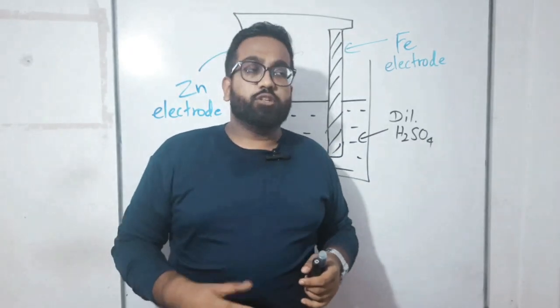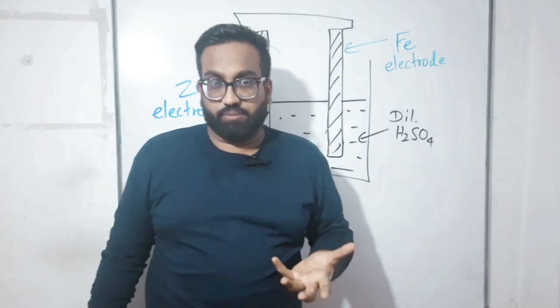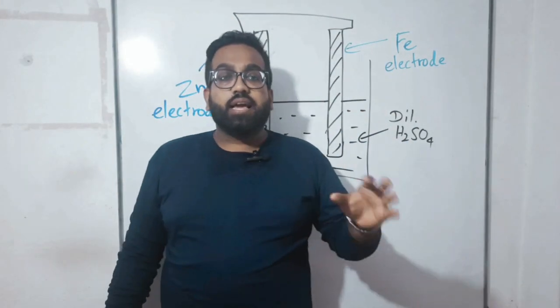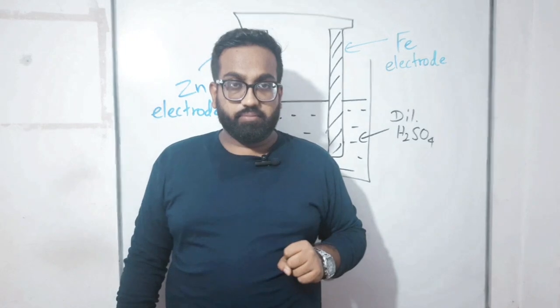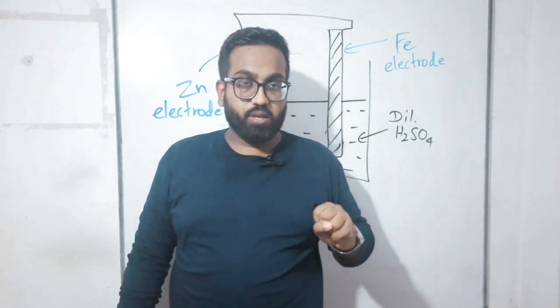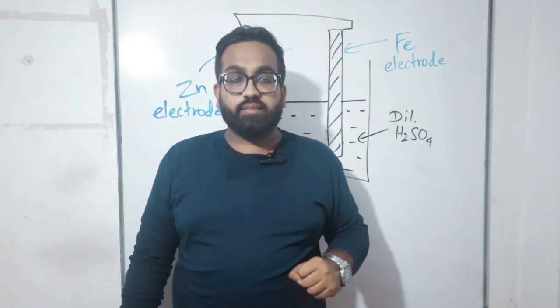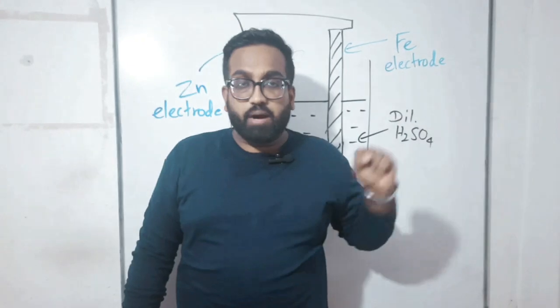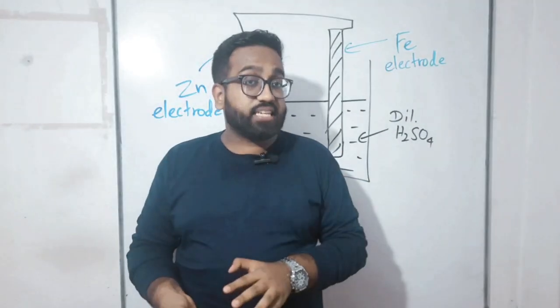Why? Do you know what an acid is? An acid can release H plus ions very properly. But some acids cannot release H plus ions very well, and those are known as weak acids.